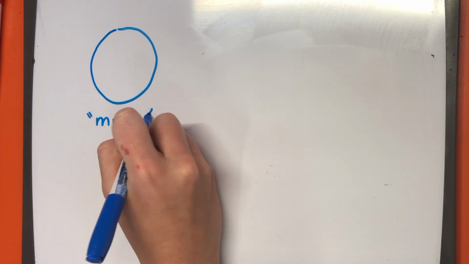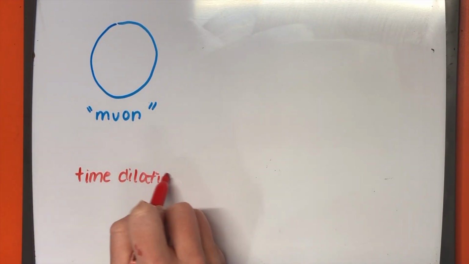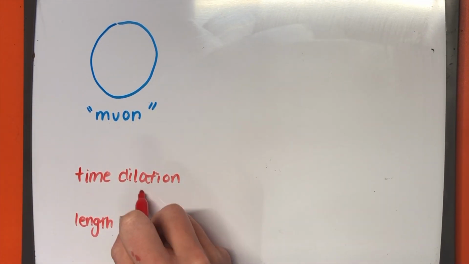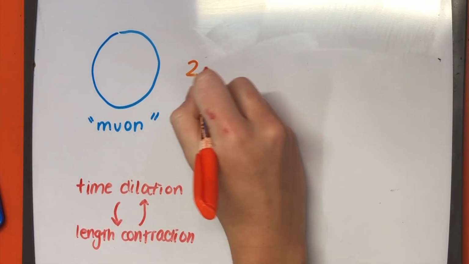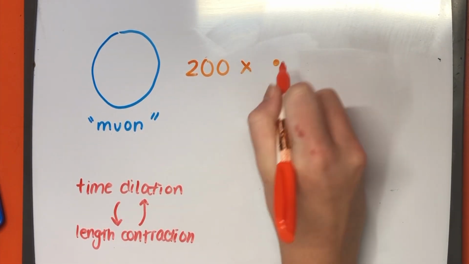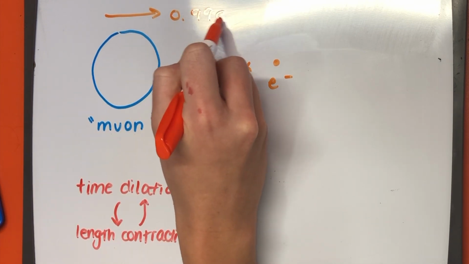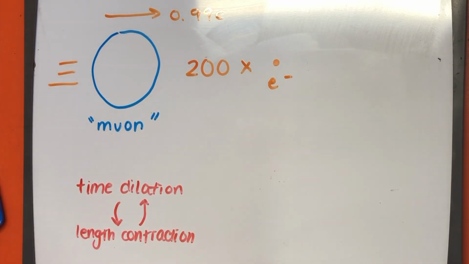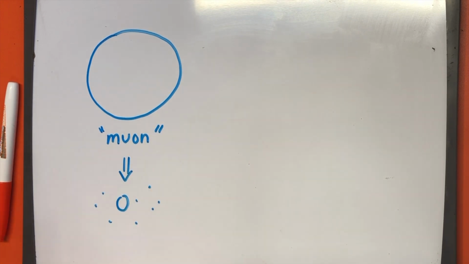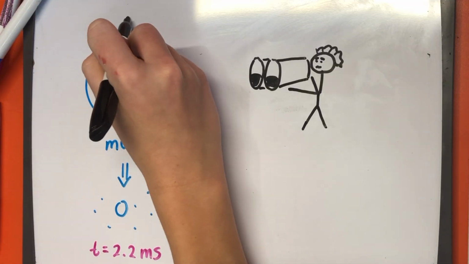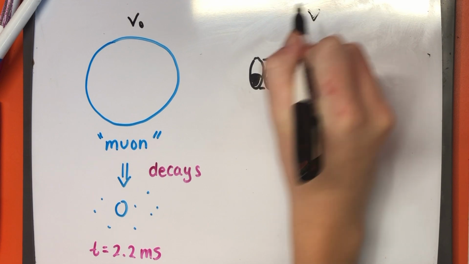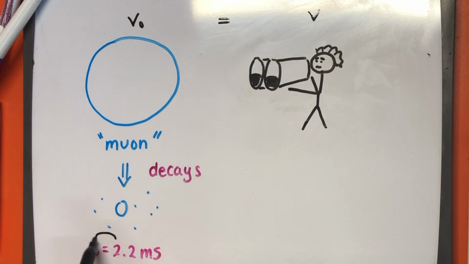Muons are elementary particles whose decay demonstrates how time dilation and length contraction complement each other. A muon is a subatomic particle that is about 200 times as massive as an electron and travels at 99% the speed of light. Muons decay in 2.2 milliseconds for an observer at rest relative to the muons, meaning that if you're traveling at the speed of a muon observing a muon, it would decay in 2.2 milliseconds.